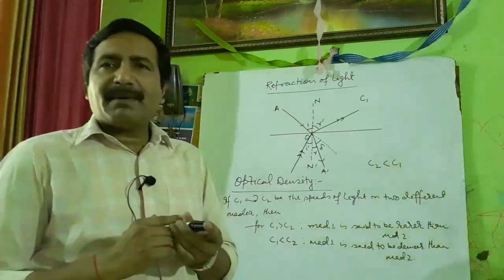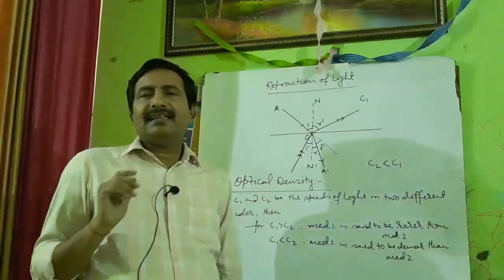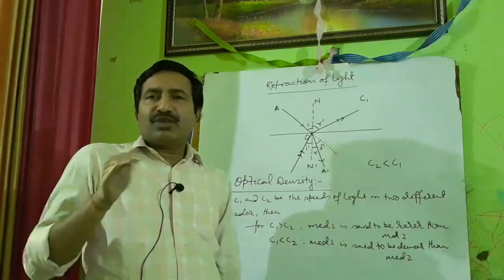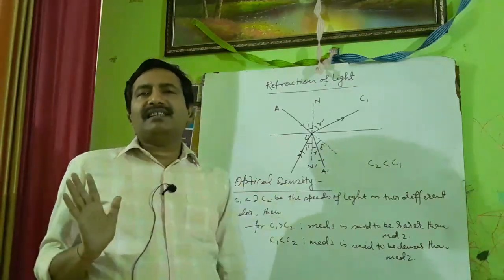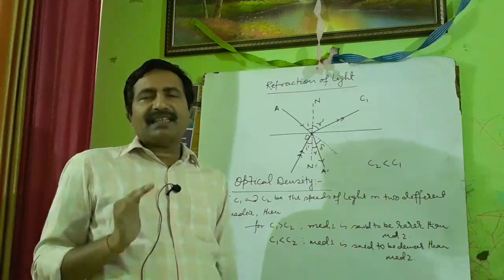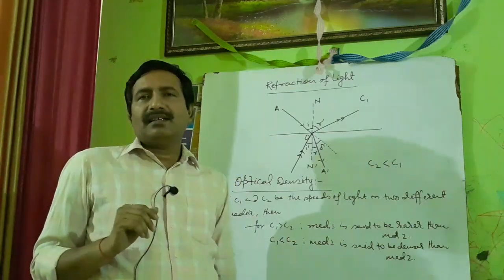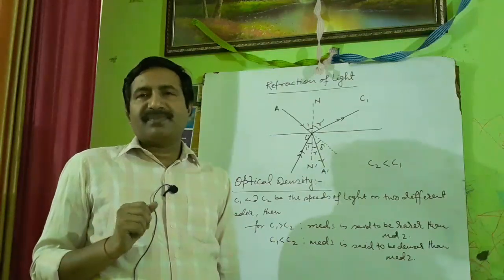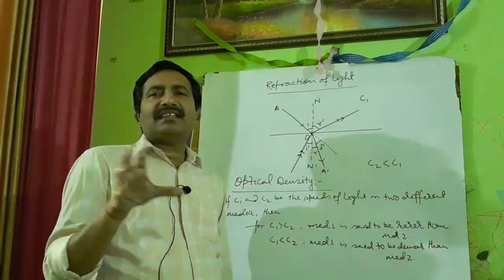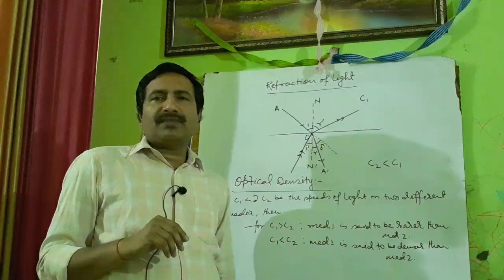So you understand rarer and denser medium in context with the speed of light in the two media. After that, there is another ratio called refractive index, that also helps us to compare the optical density of two different media.